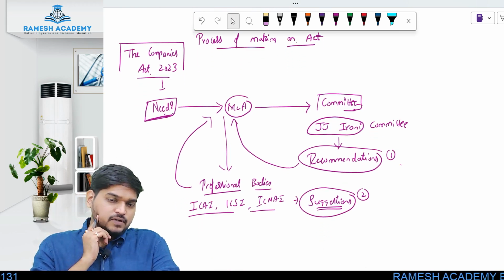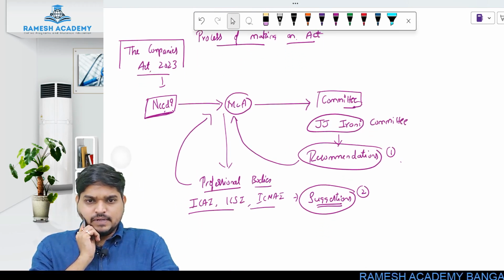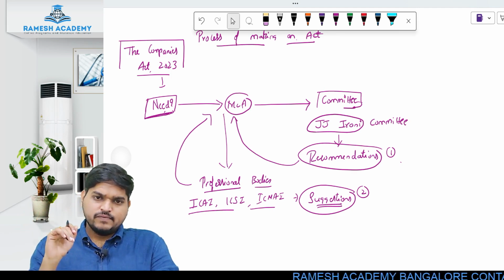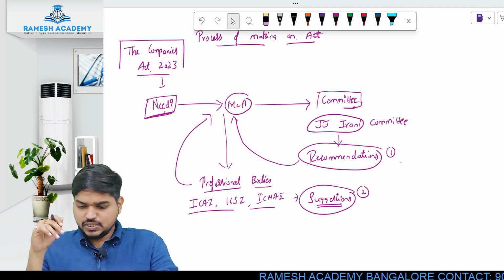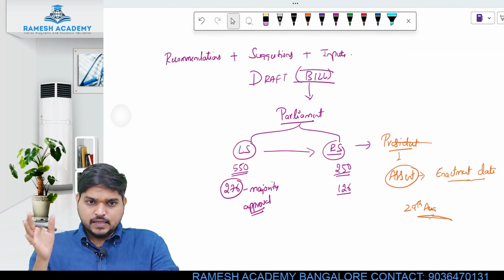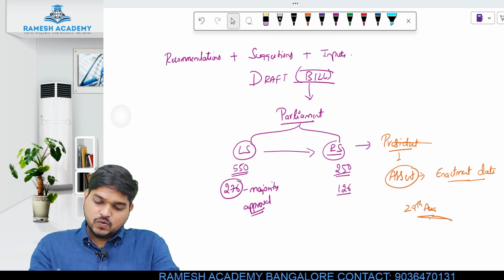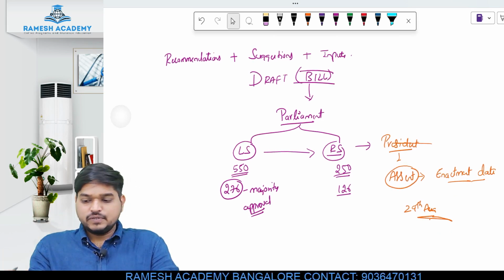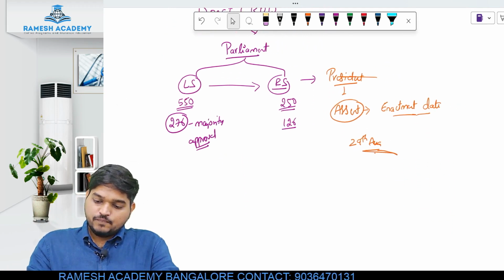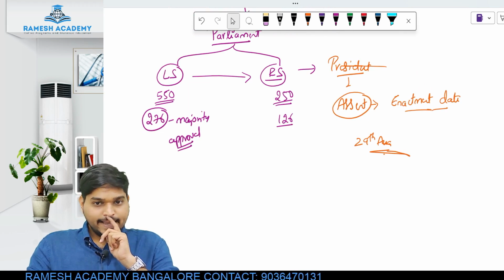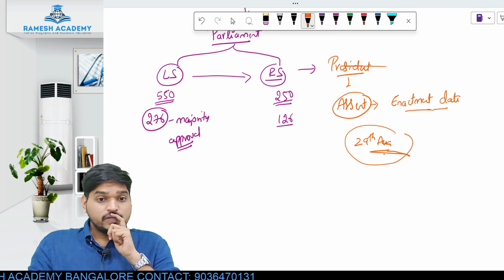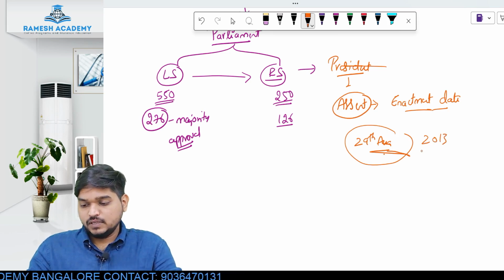What is the procedure? First, you have to set up a committee. The committee will give the recommendations. Professional bodies will give their suggestions. Then along with their inputs, they will make a bill. That bill will be passed in the Parliament, in Lok Sabha and Rajya Sabha. Then you have to take the approval of your President. And the date when you get the approval of the President is called the enactment date. And the enactment date for our Companies Act 2013 is 29th August 2013.